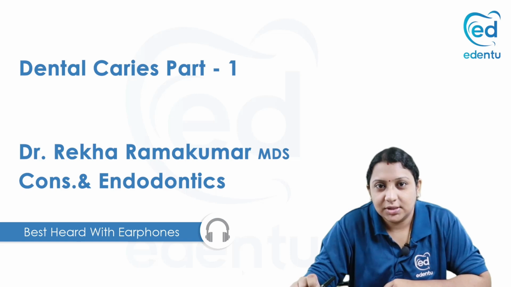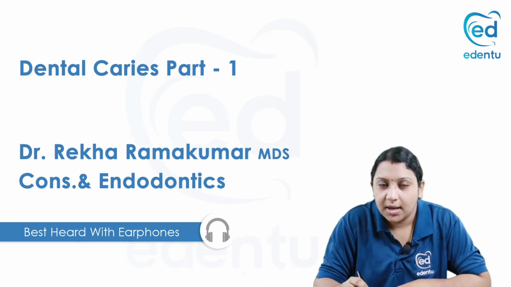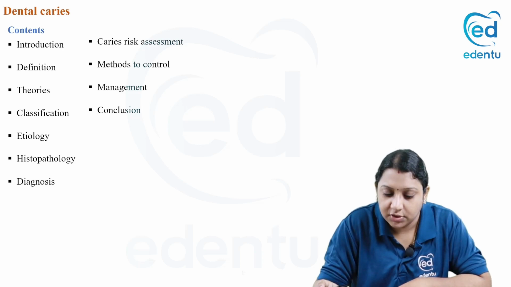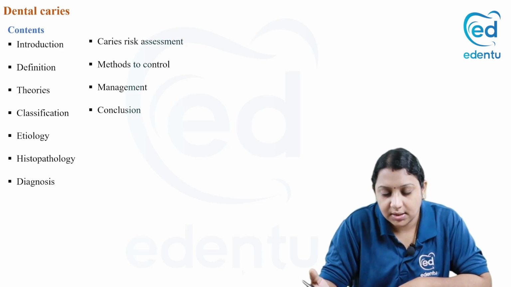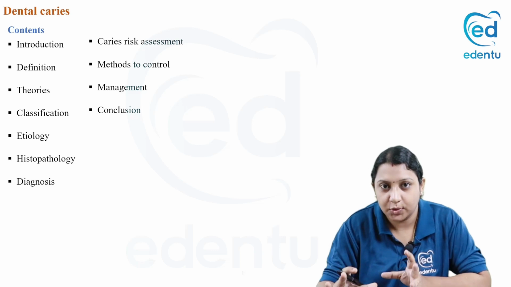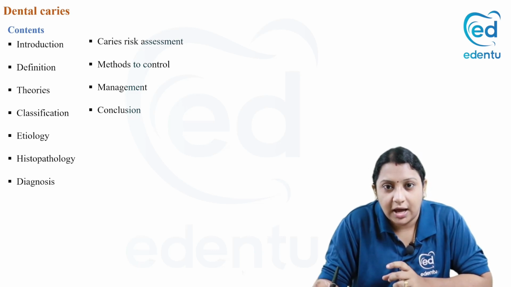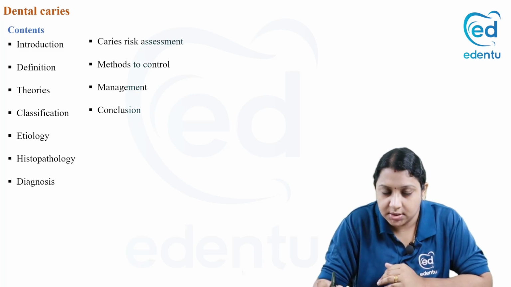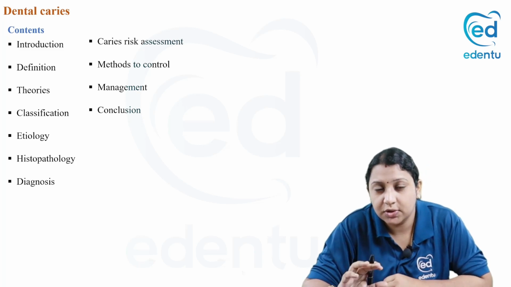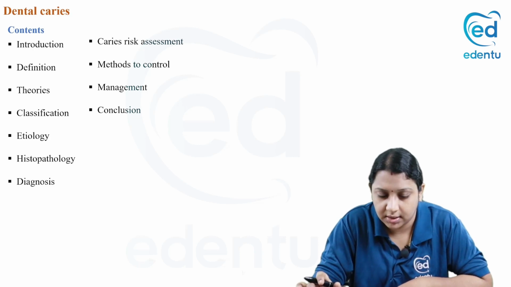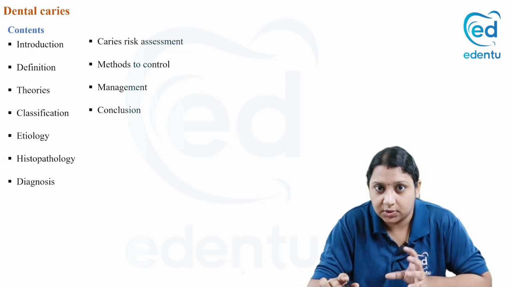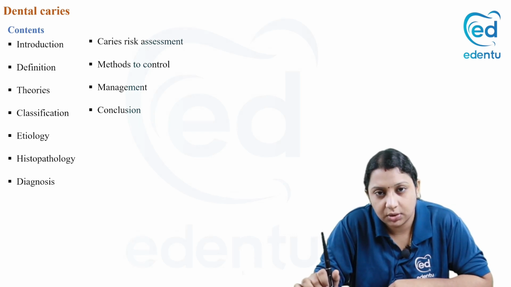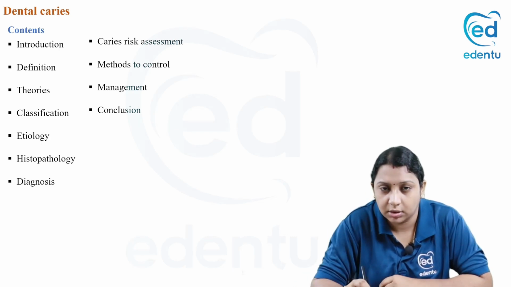Everybody. So today's topic is on dental caries, and my contents would include an introduction, a definition, the theories of dental caries, that is the early theories and also the most accepted theory we have. Then we'll have a classification. We have a variety of classifications. Then the etiology, the histopathology, that is the zones of enamel caries and the zones of dental caries. Then we'll have a proper diagnosis of how caries can be detected. Then we'll have caries risk assessment, methods to control, management, followed by the conclusion.